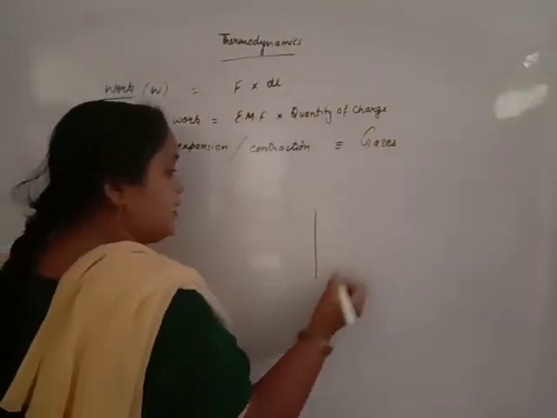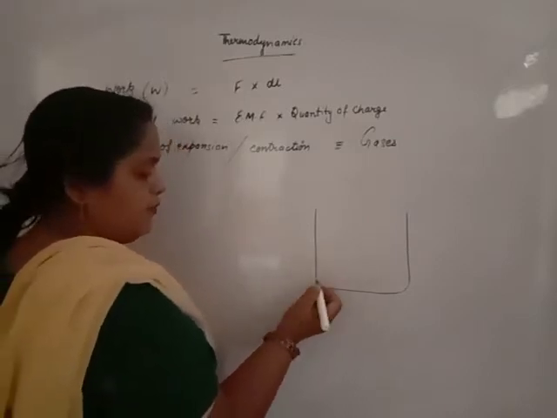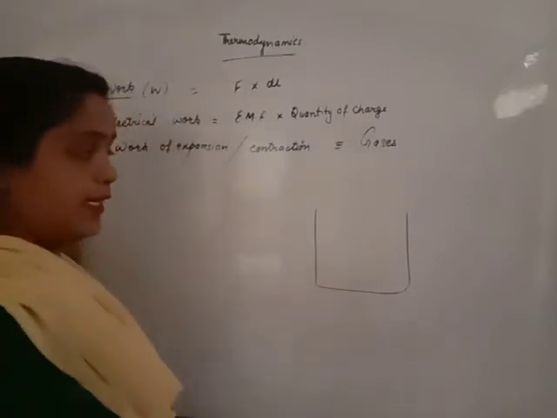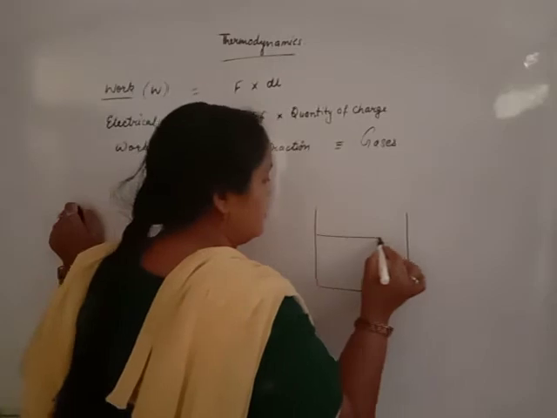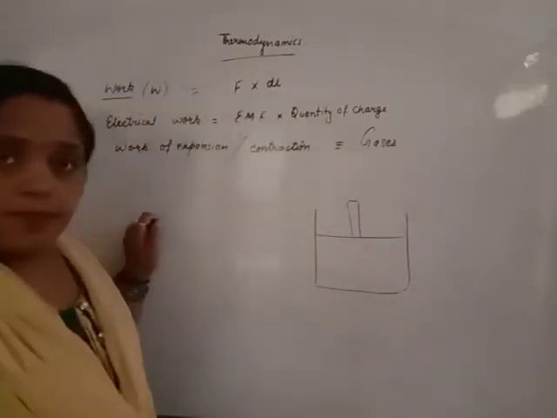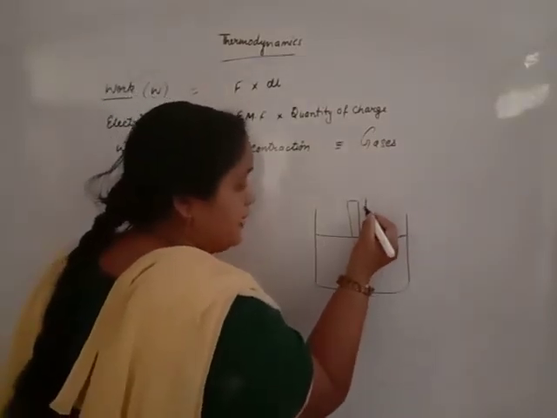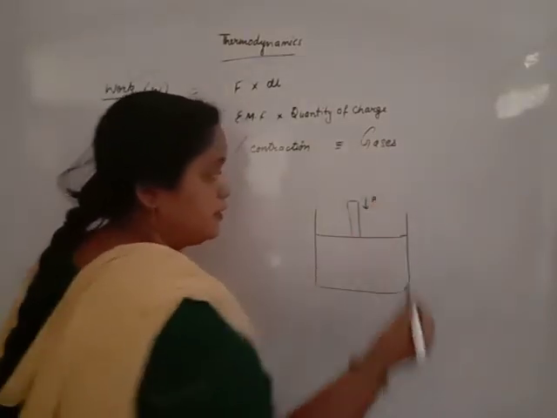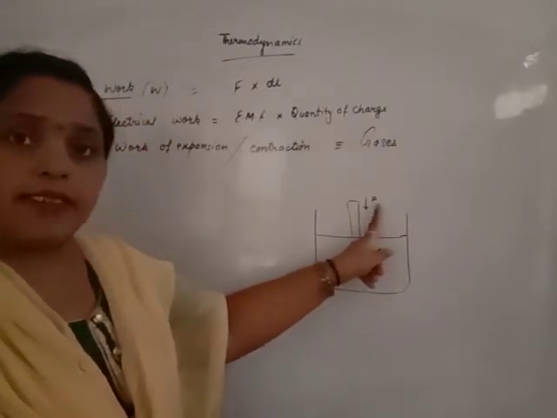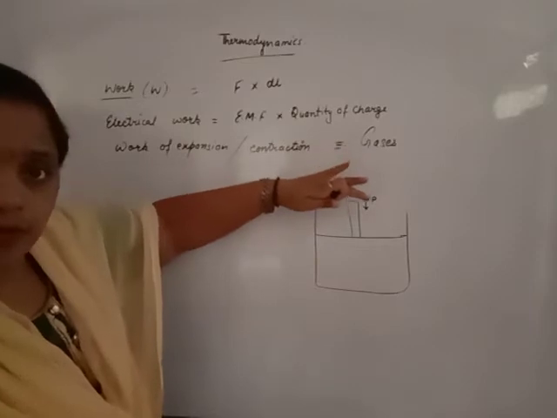Suppose we have a container filled with any gas, fitted with a piston up to this level. When we apply some external force, this piston starts to move down.